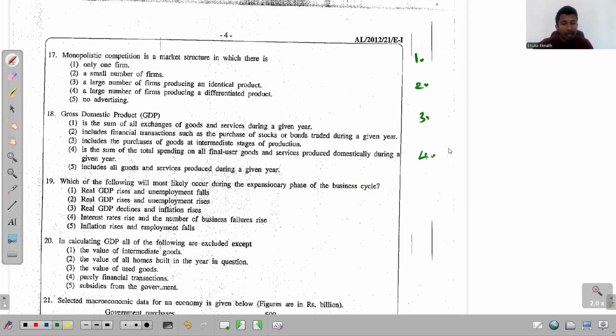The first one, as we discussed in the previous question, is perfect competition. The other one is monopolistic competition. The third one is oligopoly. And the last one is monopoly.